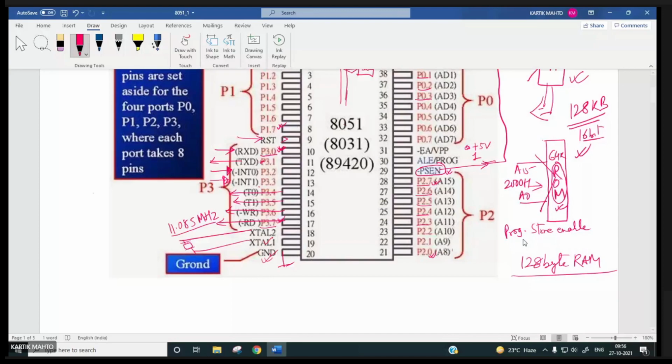Suppose we have a 128 byte RAM. How many bit address is needed in order to address all these bytes? 7. 128 byte RAM, 2 to the power 7.